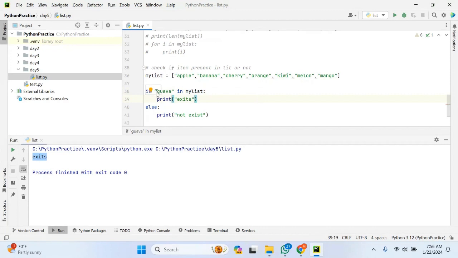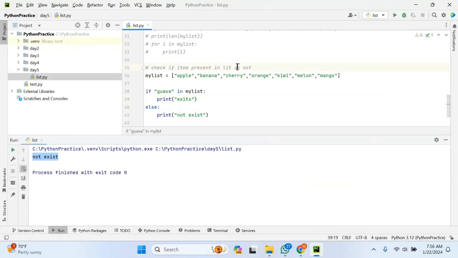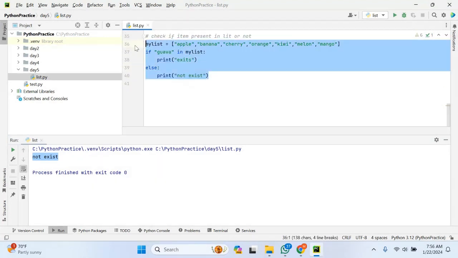You know that it is not already present in the list. So it will check the condition, and it will become false. It will not execute the body of this if statement, and it will directly jump to the else condition. So it directly prints it does not exist. Let us see. If you can see, it does not exist. In this way, you can check whether a particular item is present in the list or not.